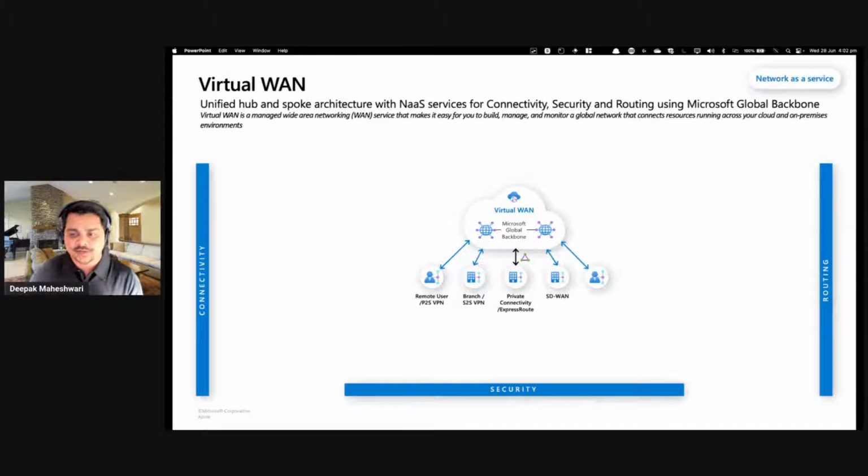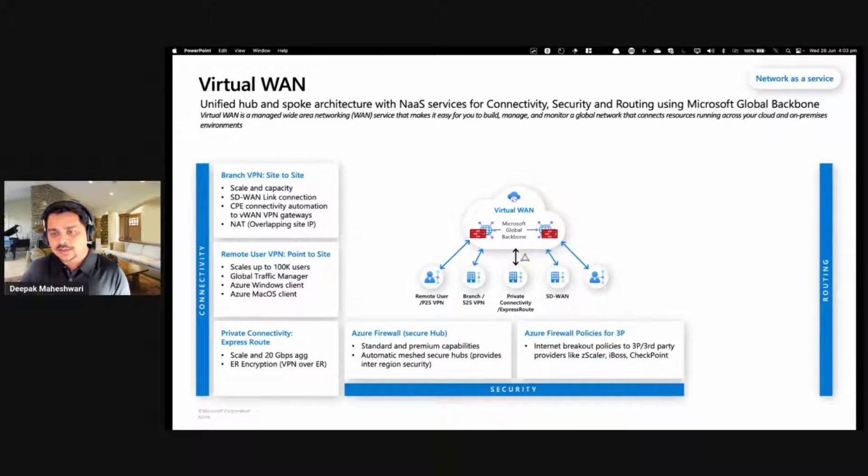You can then connect these hubs with a variety of different services, things like point-to-site VPN, site-to-site VPN, ExpressRoute, as well as SD-WAN appliances. So you have a variety of options, and it allows you to connect multiple services to virtual WAN.